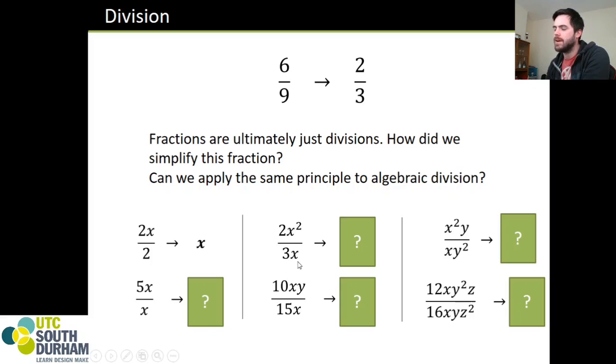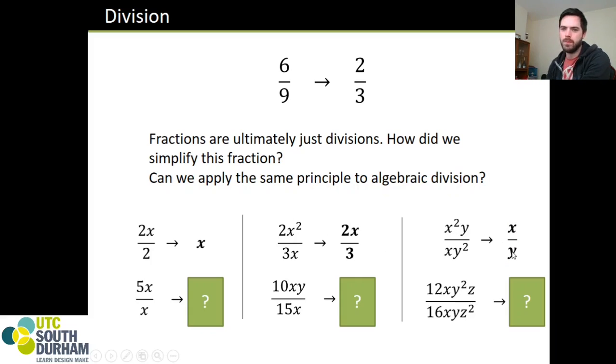X squared divided by x. Well, x times x gives us x squared, as from before, 2 slides ago. So x squared divided by x, that's an x. Y divided by y squared, that's going to be 1 over y, giving us x divided by y. So there's more x's on the top here, there's more y's on the bottom there, with a difference of 1 in each case. 5x divided by x, they are going to cancel out, leaving us with just 5.